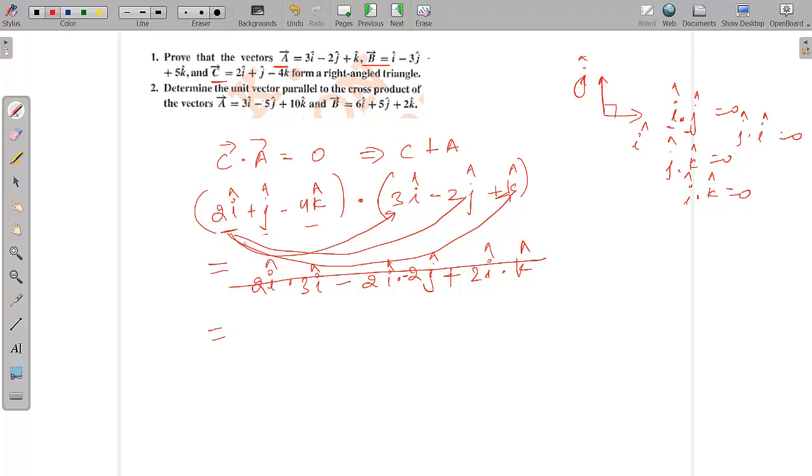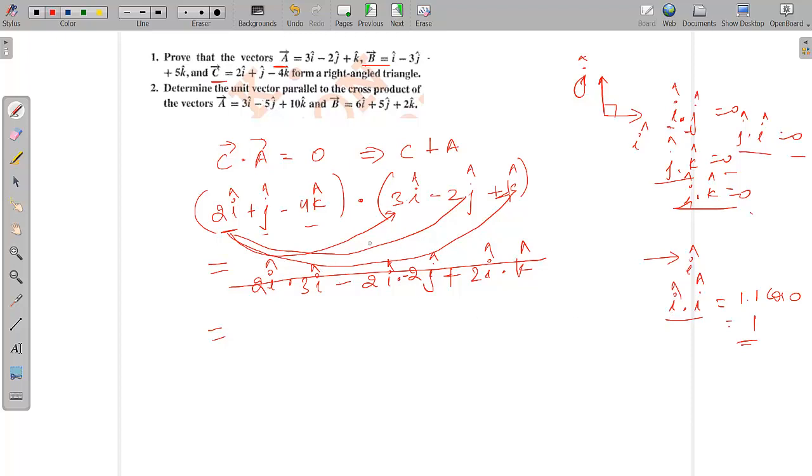If you do 2i into 3i, you have i cap and another i cap. So i dot i will be equal to how much? 1 into 1 into cos 0, since the angle between i and i is 0 degrees. Cos 0 is 1 again, so that becomes 1. Whenever similar signs come, you can multiply. Whenever different signs come, you can simply put 0. These are different, so that is equal to 0. Different, 0. Different, 0.